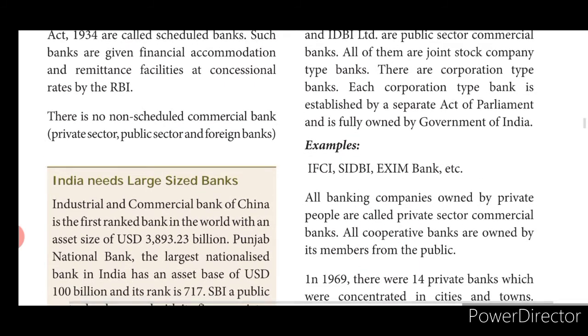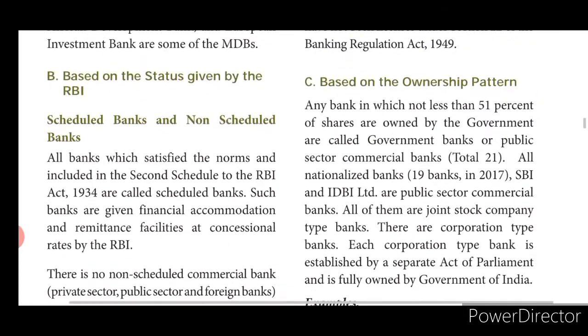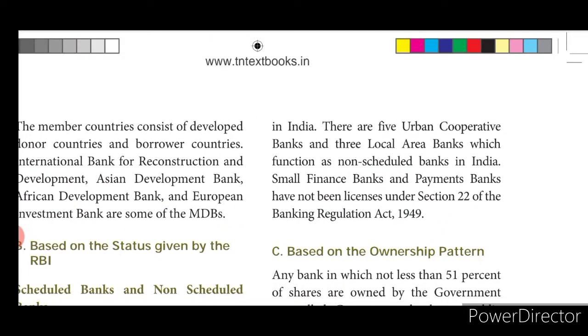There are no non-scheduled commercial banks, private sector, public sector, or foreign banks in India. There are 5 urban cooperative banks and 3 local area banks which function as non-scheduled banks in India. So these are the overall banks which are under non-scheduled. These are the only non-scheduled banks in overall India itself. Small finance banks and payments banks have not been licensed under Section 22 of the Banking Regulation Act of 1949.